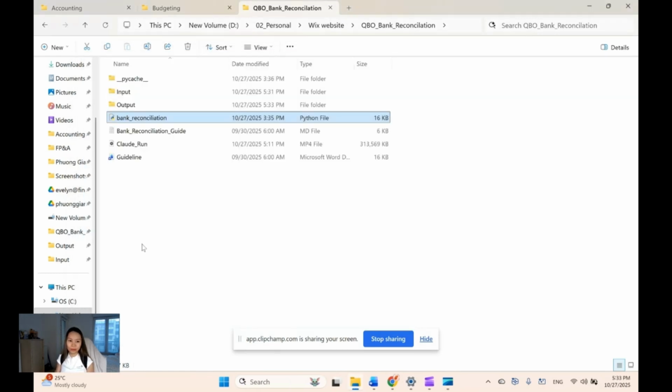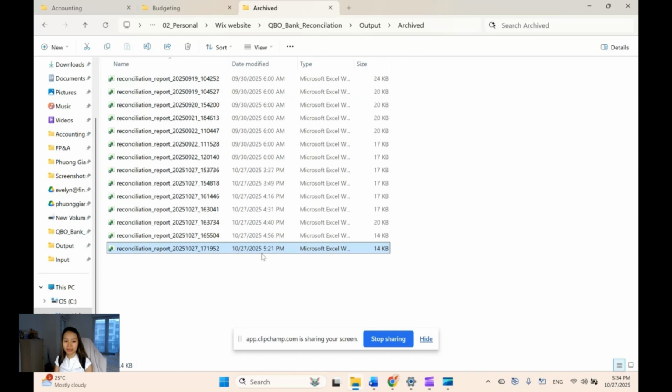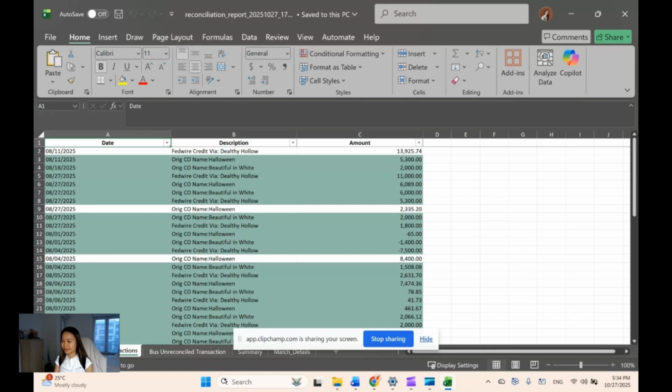So it took 1 second. When I click in the output folder, you can see here is file 35, and it has already archived the version 521 here, which is pretty fast. Let me try to open this. Okay.